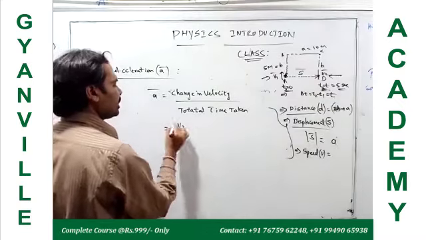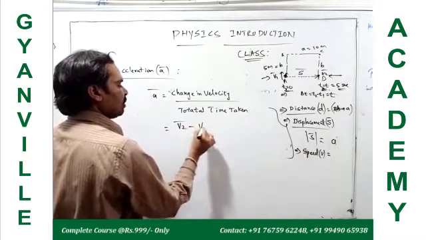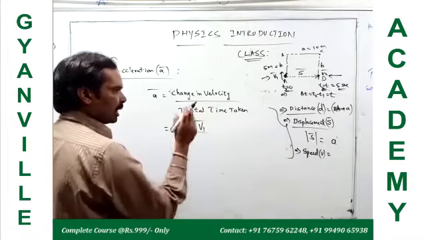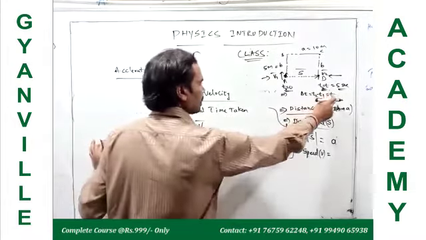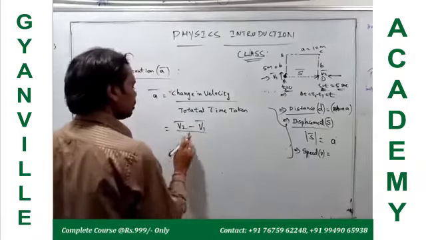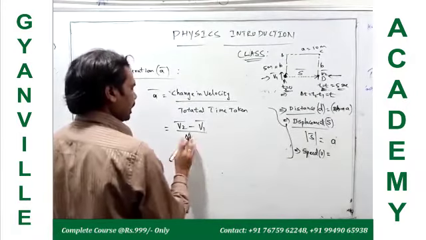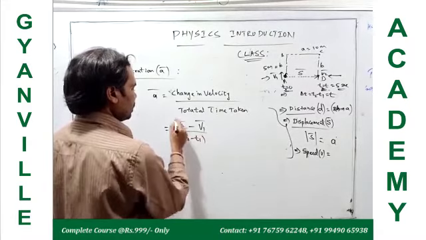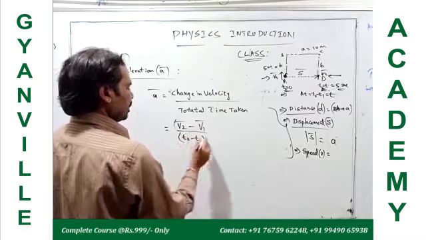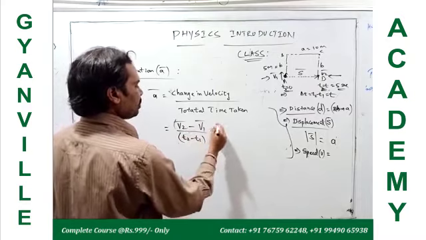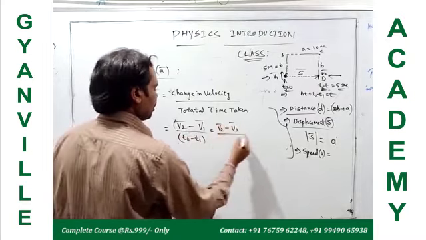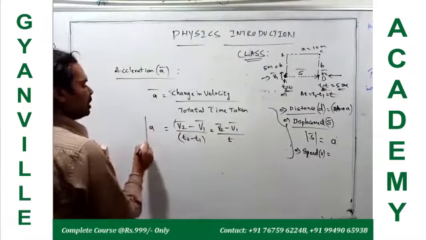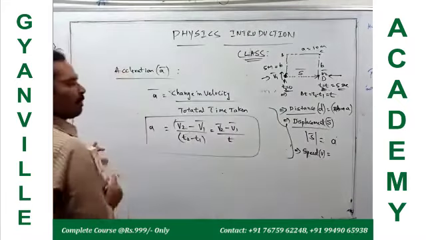So change in velocity is v2 bar minus v1 bar, by total time taken, delta t, which is t2 minus t1. So v2 bar minus v1 bar by t2 minus t1 is the acceleration.